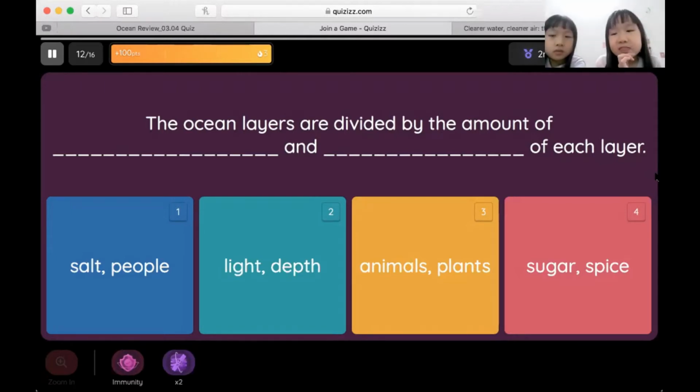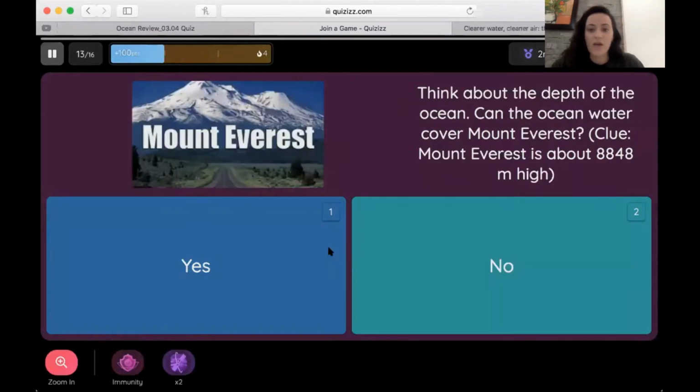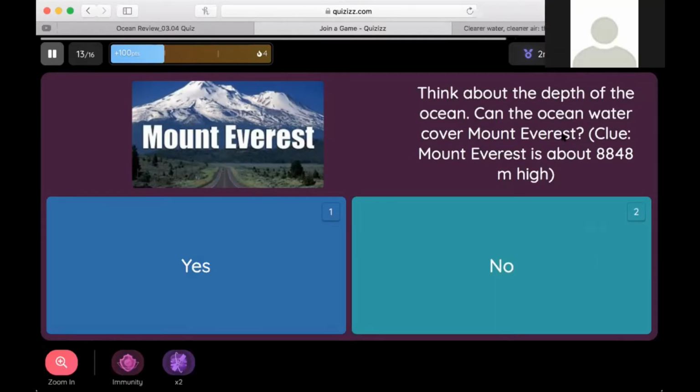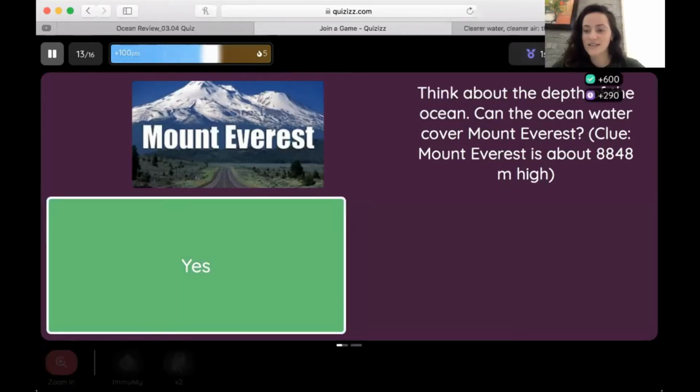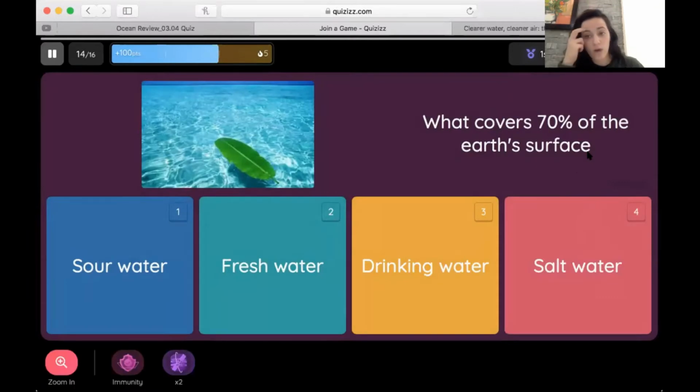Light, depth. Very good. Light and depth. Great work, girls. Think about the depth of the ocean, how deep it goes. Can the ocean water cover Mount Everest? Leo. Yes. Yes, exactly. The ocean is that deep. Nice job, Leo.